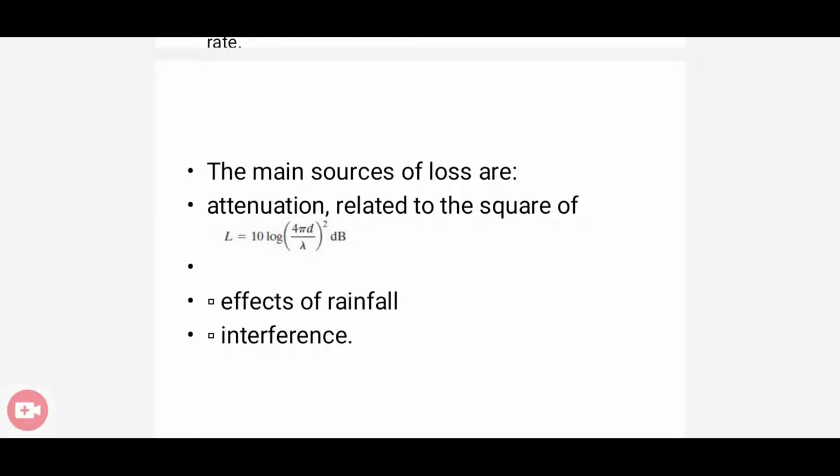And what is lambda? It is the signal wavelength. Okay. So the attenuation is the loss of energy, right? So attenuation loss can be expressed as 10 log (4 pi d by lambda) whole square, which is expressed in dB. And other sources of losses are effects of rainfall and interference.